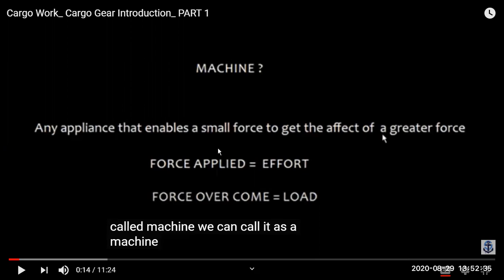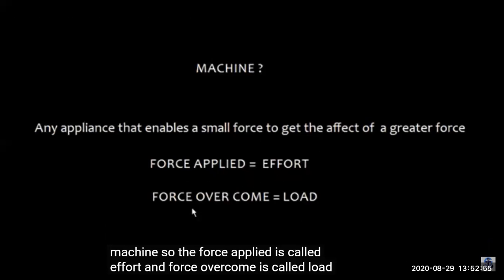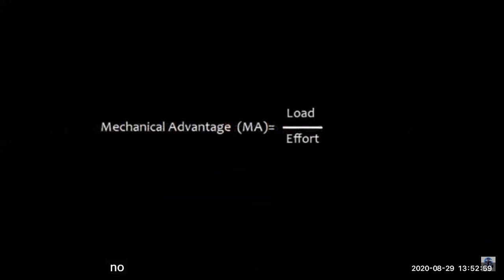And the effort is how much force it is applying to overcome that load, with what force it is moving. So force applied is called the effort, and force overcome is called the load or the weight in our question.